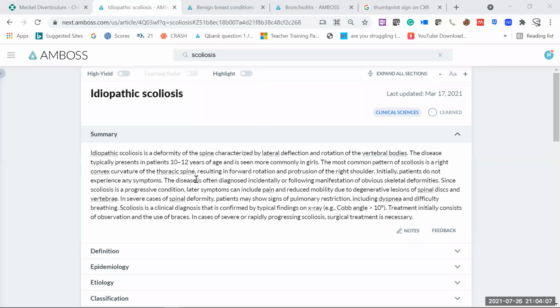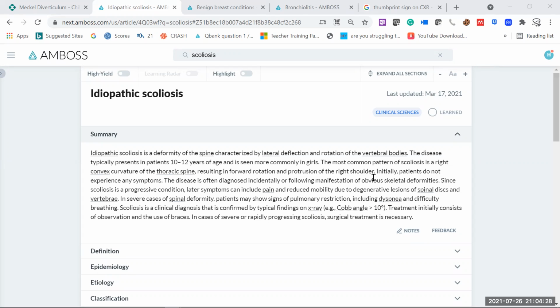So on the right side, there will be a convexity in the thoracic spine. The whole vertebral column is convex, like putting outside. One side is totally in and one side is totally out. That is how the convex is like. So it's a convex curvature of the thoracic spine, mainly resulting in forward rotation and protrusion of the right shoulder.